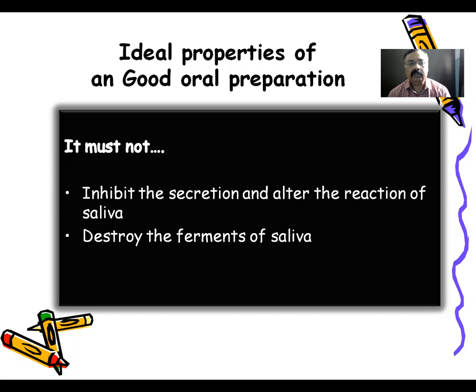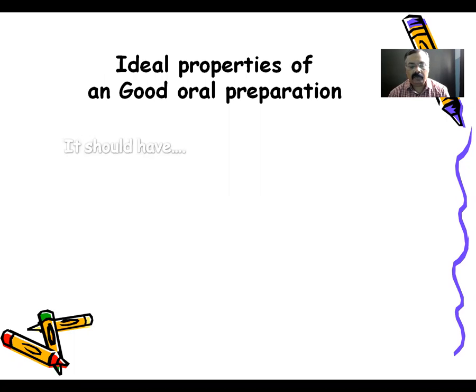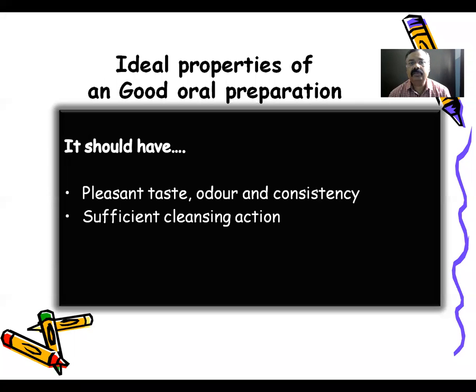It should have a pleasant taste, odor, and consistency. It should also have a sufficient cleansing action, which is another important ideal property for a dentifrice.